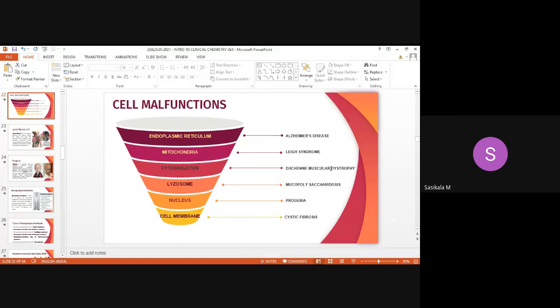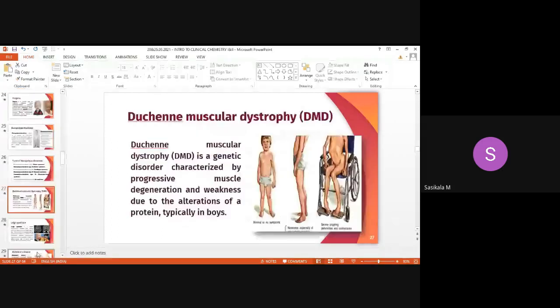Let's see what Duchenne muscular dystrophy is. That is DMD. You can see in the picture itself what it leads to. DMD is a genetic disorder characterized by progressive muscle degeneration. You can observe in the picture how a boy is affected by this disease.